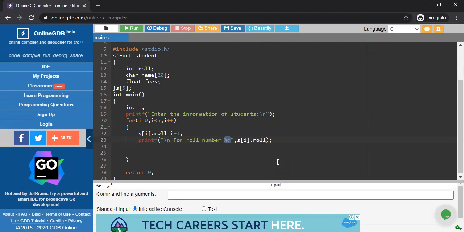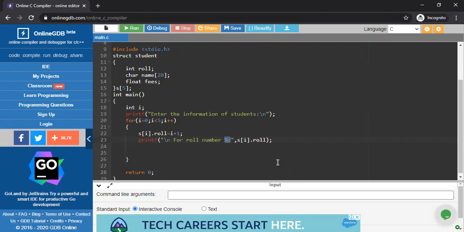There is no existence for only writing the roll, because your roll is a structure member in the student structure. And si, this is your structure variable.